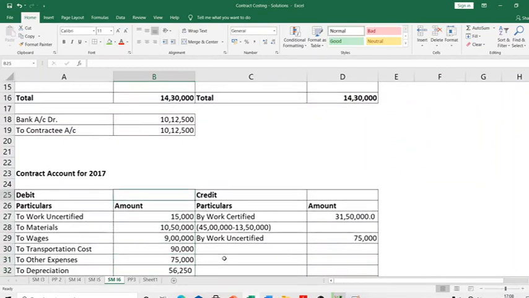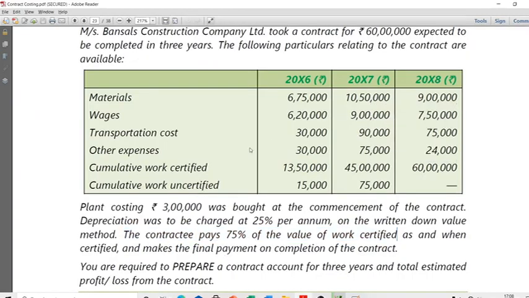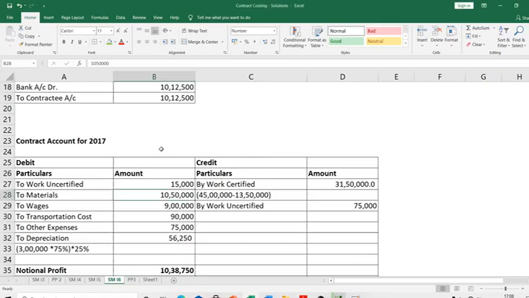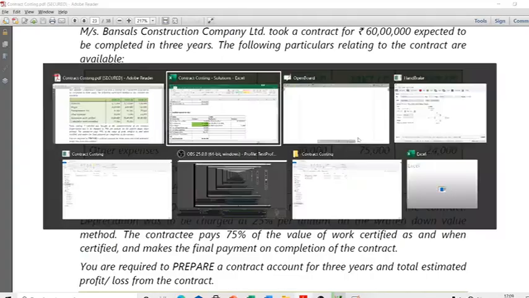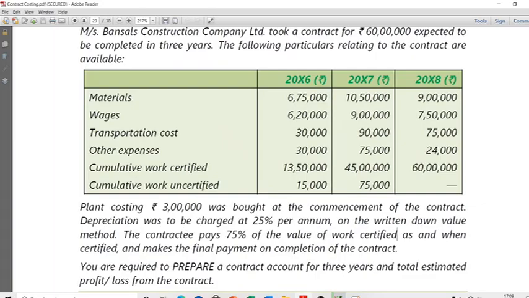Next year, let's look at the easy items first. Let's look at the materials: 10 lakh 50 materials. Wages is 9 lakhs. Transportation cost is 90,000. Other expenses is 75,000.